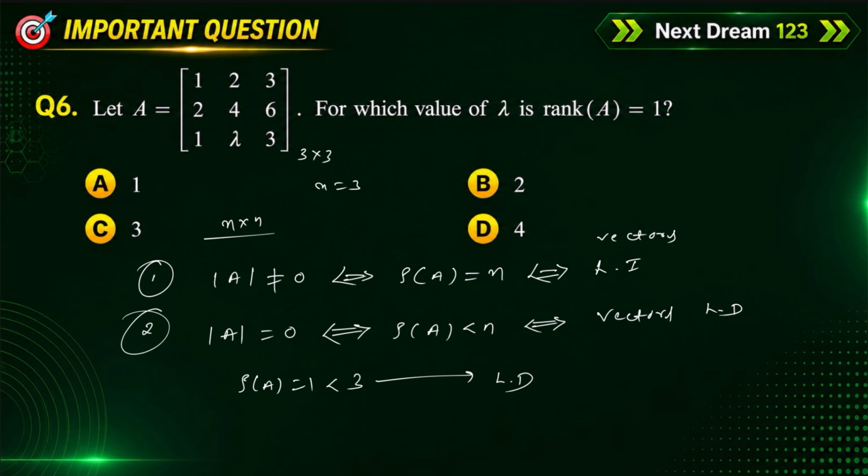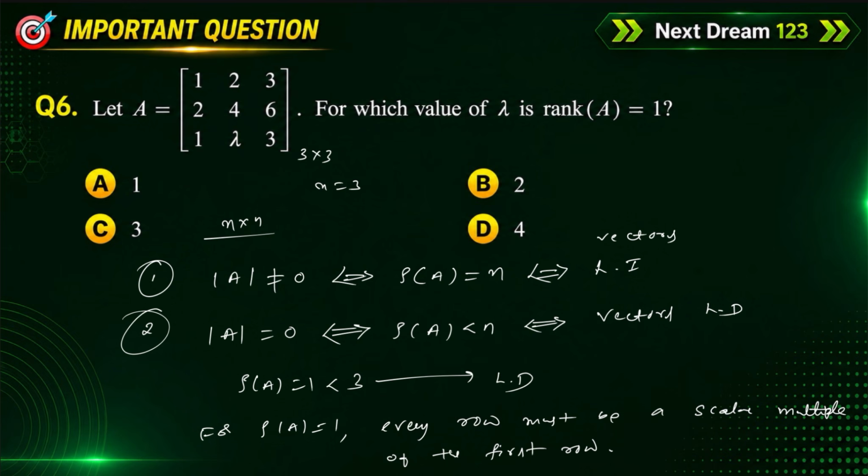What is the meaning of this? You always remember there is a direct shortcut for rank. If rank of A is equal to 1, every row must be a scalar multiple of the first row.